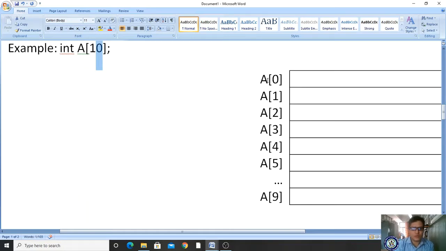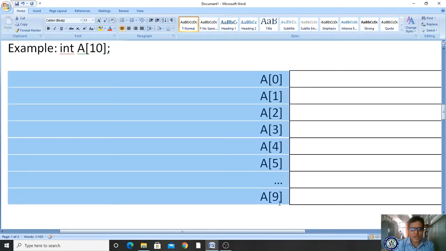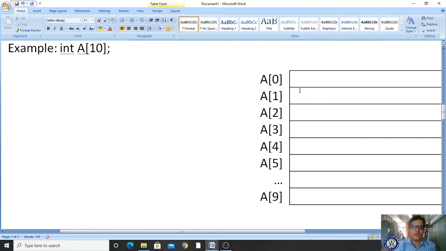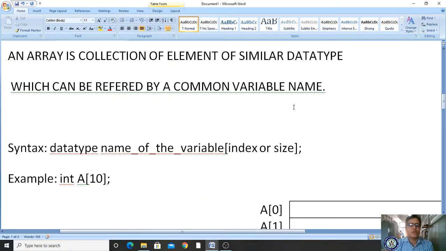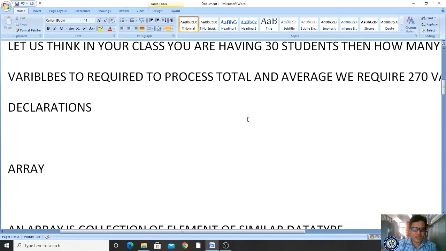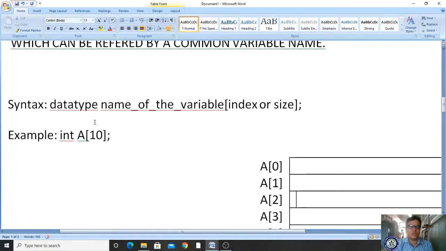So in total, how many elements can you store? Elements means numbers. How many numbers are you able to store? Only 10 values, because your size is 10. So this is an array. In A of 0th location you can store one value, in A of 1 location you can store a value. Likewise, you can avoid declaring that many variables for your program with one single variable.